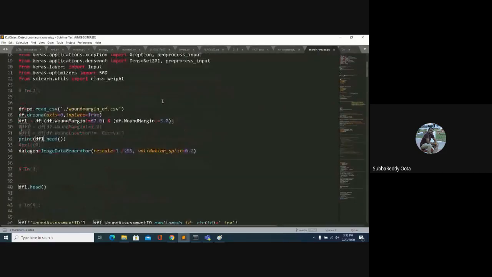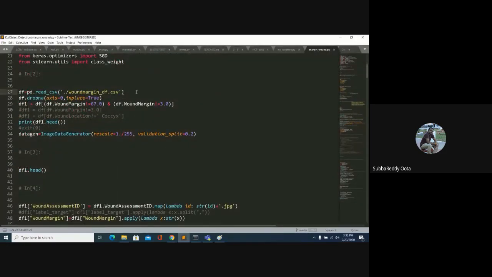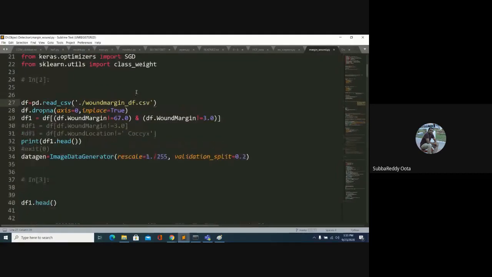when you don't have a folder structure, you can still use a data frame option. So how can we go with the data frame option? I'll show a CSV file.